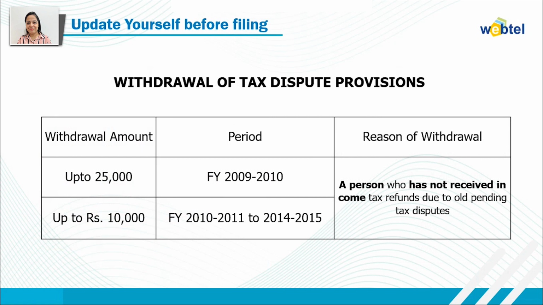The reason for the withdrawal was that people had not received income tax refunds due to old pending tax disputes. So this is the withdrawal of the tax dispute provision by the income tax department.